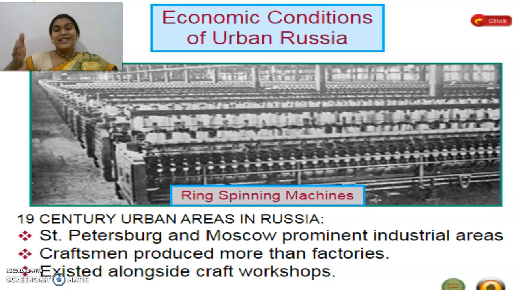Next we are going to see the economic conditions of urban Russia. Coming to the cities and urban areas, what were the economic conditions of the people? How were they leading their lives, and what was their major source of income? In rural areas, agriculture was the major source of income.